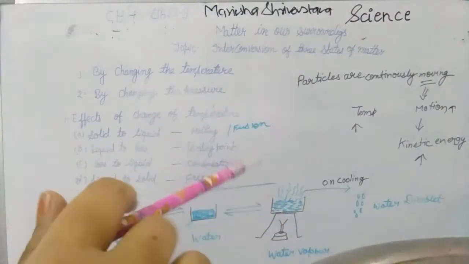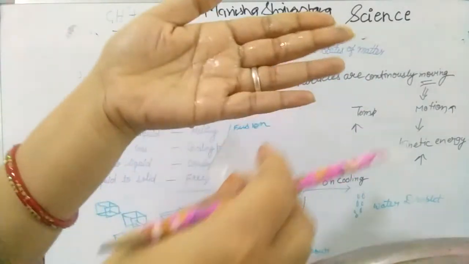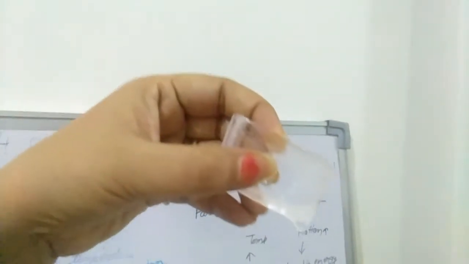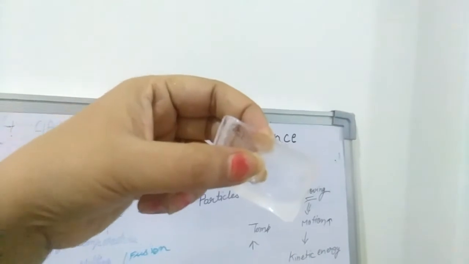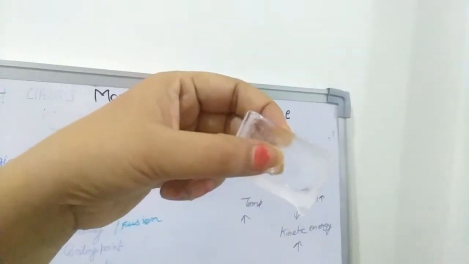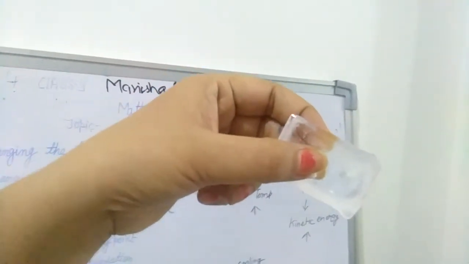What is melting? Change of solid state of a substance into a liquid is called melting. You can see the ice cube is melted. And what is the melting point?